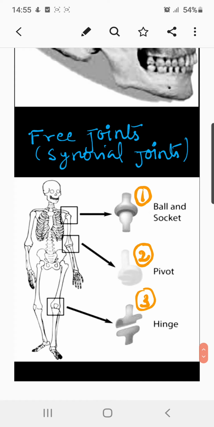One example is the ball and socket joint, which is present at the shoulder joint. You can see here the pectoral girdle, where the ball-like structure of the humerus is fixed into the clavicle, and it shows free rotation.